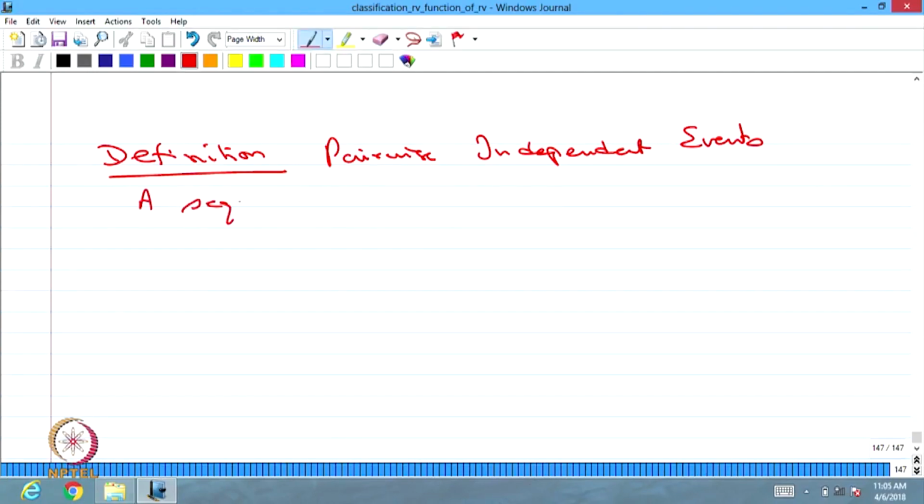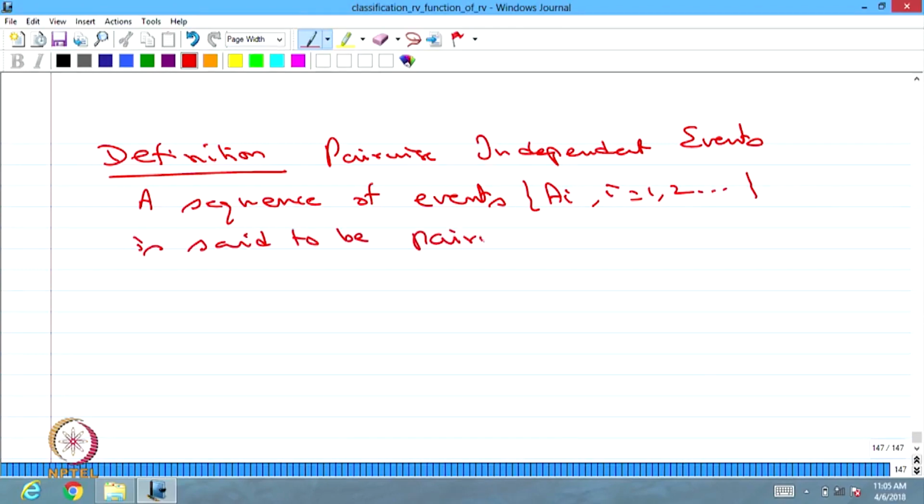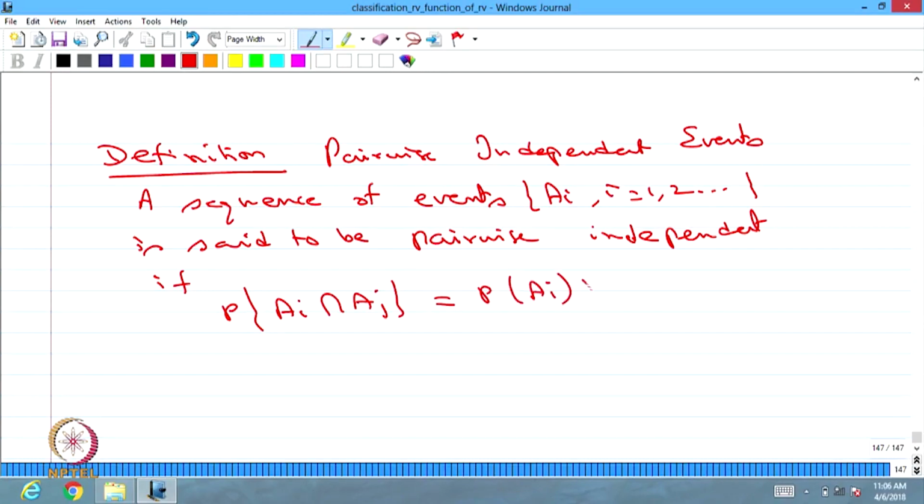A sequence of events A_i, where i is equal to 1, 2, and so on, is said to be pairwise independent if you take any two events that satisfy the independent property, that is P(A_i intersection A_j) is the same as P(A_i) times P(A_j) for all i not equal to j.